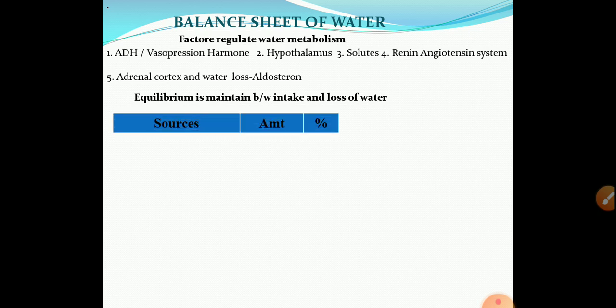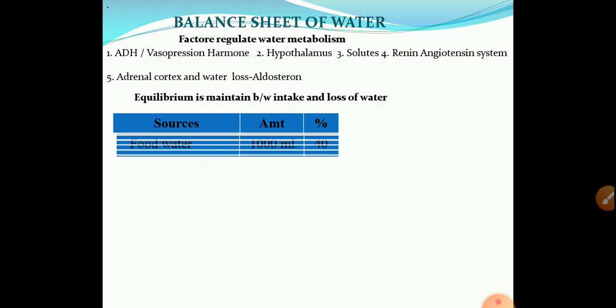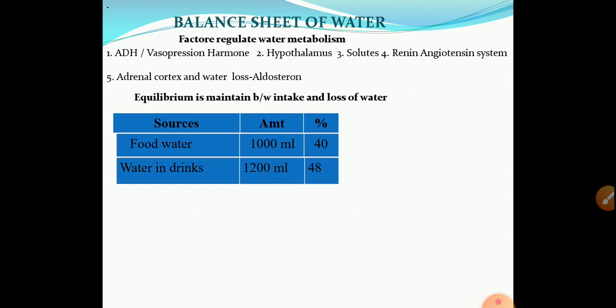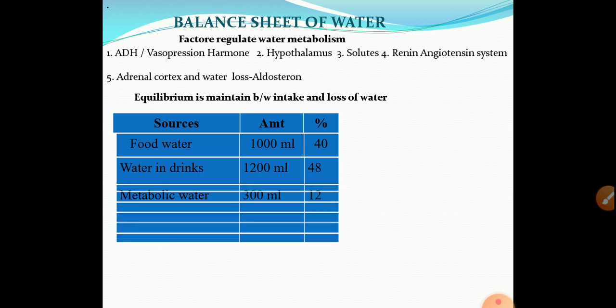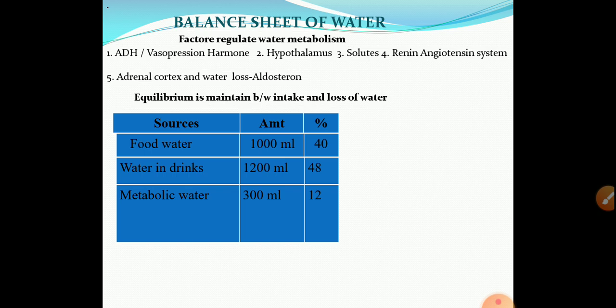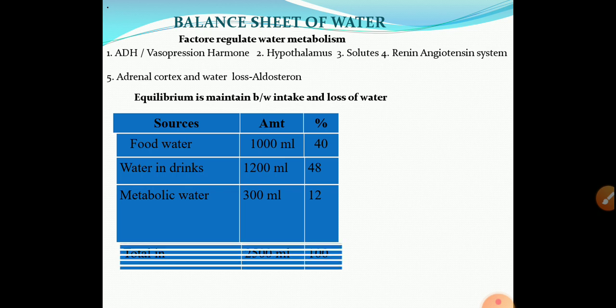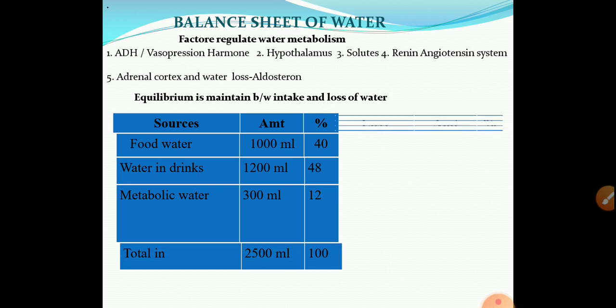So there are different sources of water, such as from food you take nearly about 1000 ml water, nearly about 40%. Water in drink you take nearly about 1200 ml, 48%. Metabolic water during the metabolism process 300 ml is obtained, nearly about 12%. So total 2500 ml.